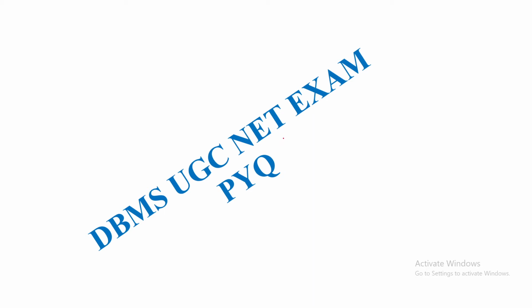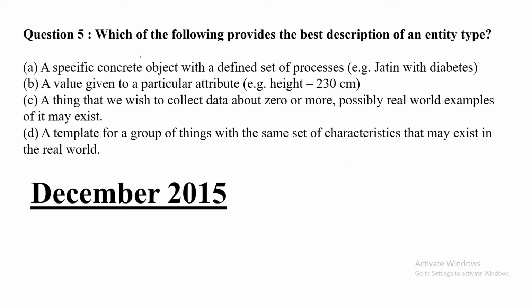In this video, I am going to share with you a DBMS UGC NET exam previous year question. This question was asked in December 2015. Let's start. This is question number 5. Which of the following provides the best description of an entity type?